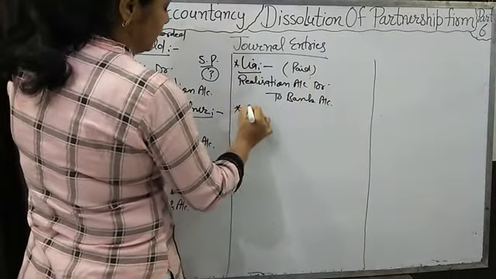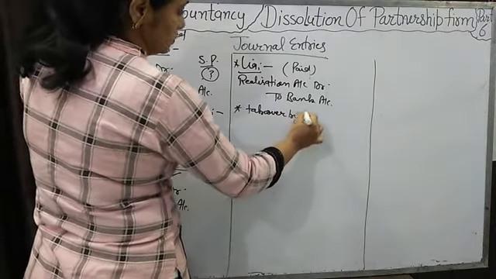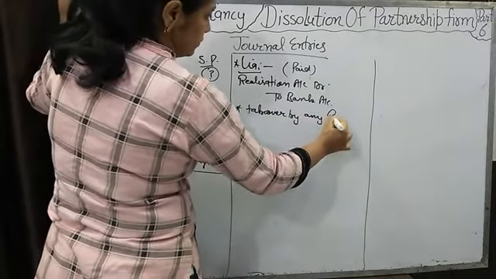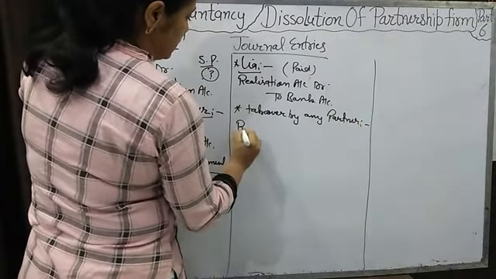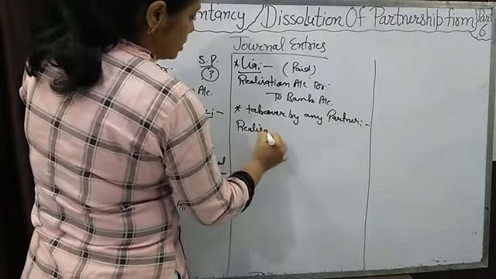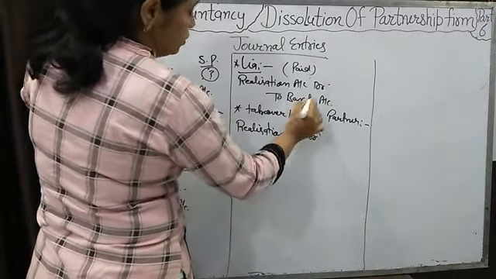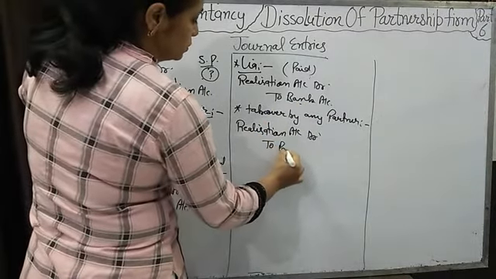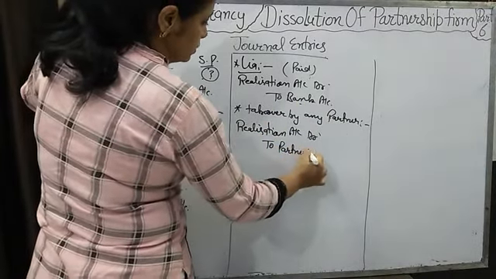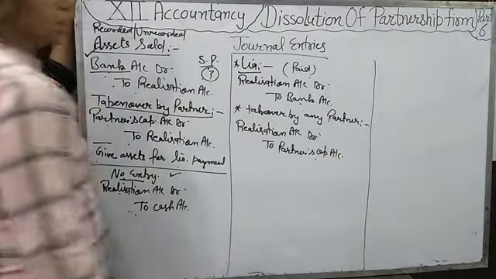If a liability is taken over by any partner, then we will pass the journal entry realization account debit to bank if paid, and to partner capital account if that liability is taken over by the partner.